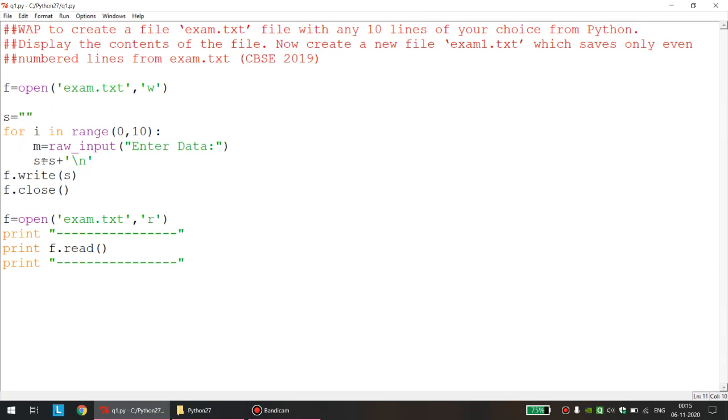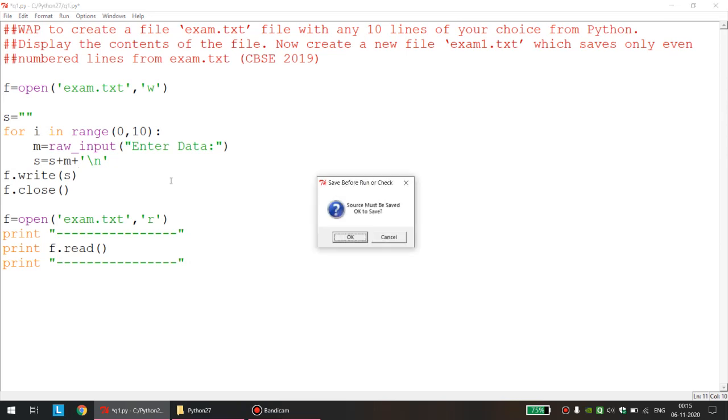s equal to, okay, s plus, okay, fine, got it. I just forgot to add this. Okay, this can happen with any one of you. s equal to s plus, I forgot to add the main line only, that we were actually taking from the user. So s equal to s plus m, that I forgot to enter. Not an issue, not an issue. So you can learn from such kind of mistakes also.